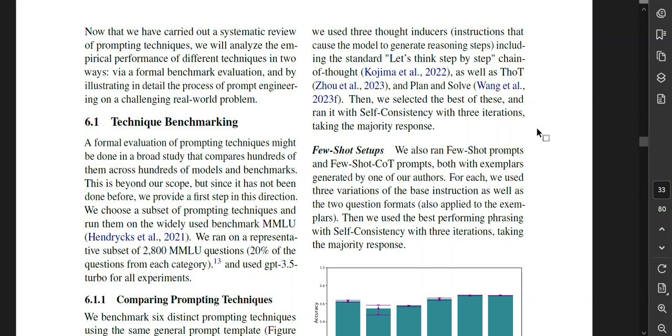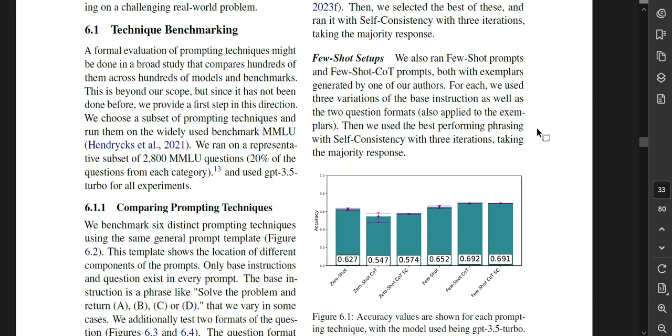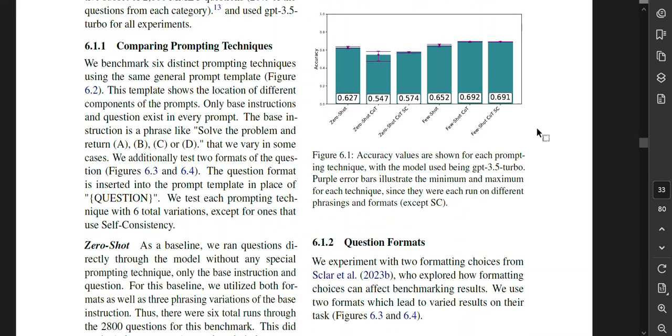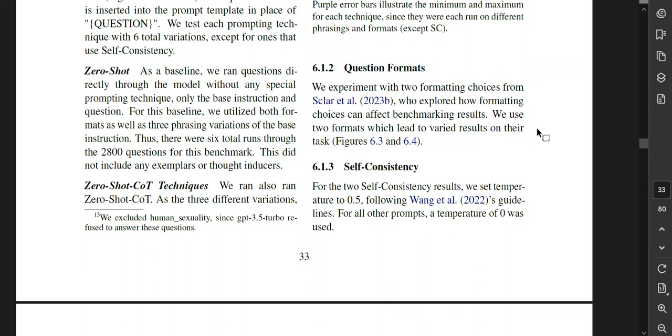Few-shot setups. We also ran few-shot prompts and few-shot chain of thought prompts, both with exemplars generated by one of our authors. For each, we used 3 variations of the base instruction, as well as 2 question formats, also applied to the exemplars, and then we used the best performing phrasing with self-consistency with 3 iterations, taking the majority response.